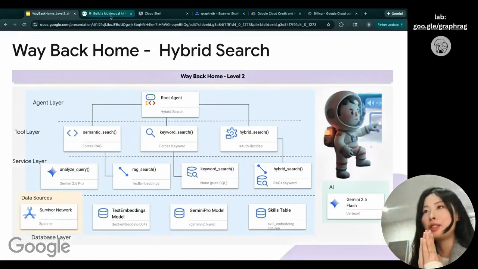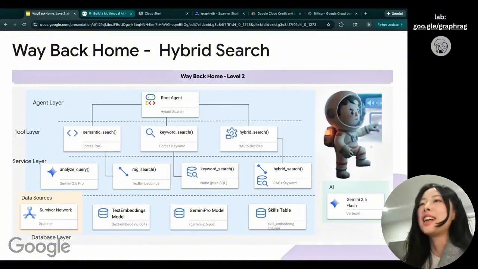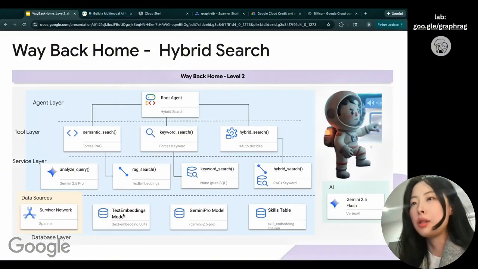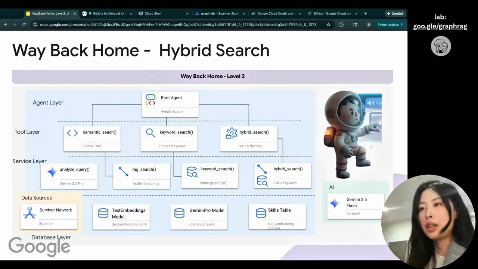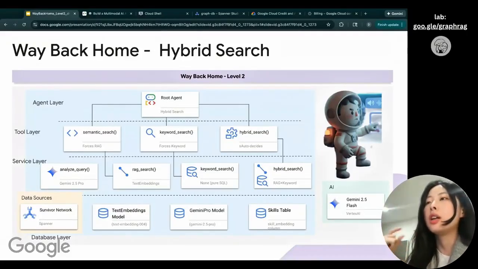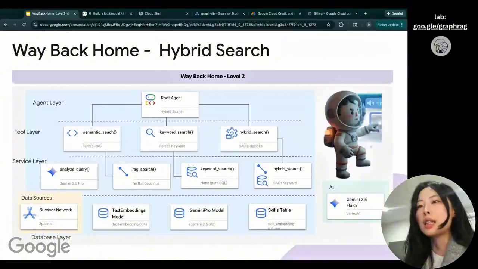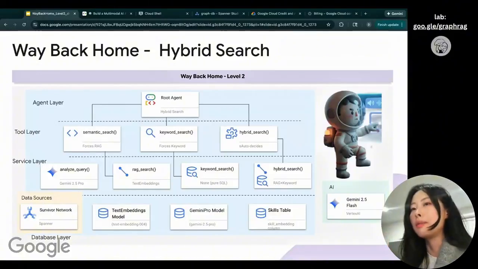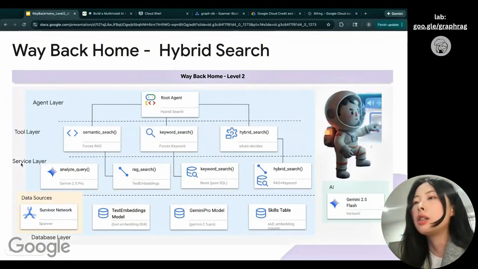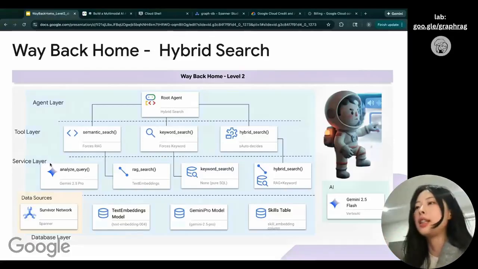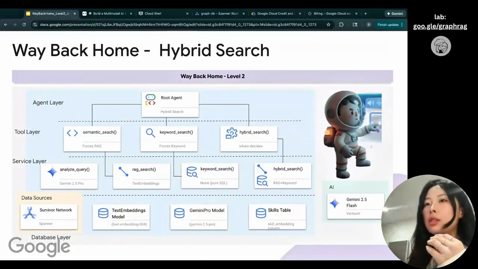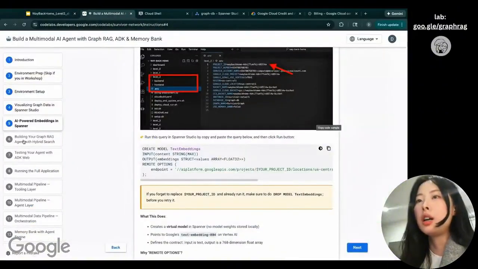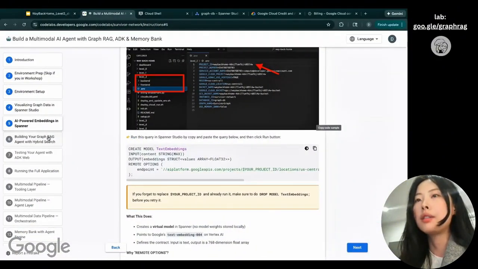And congratulations to those who have finished that step. The next step is, now that we have this model in Spanner and have gotten a taste of the semantic search in Spanner DB, we want to directly use them in the service layer so that we can implement the service layer logic. And later on, we can connect the agent to the service logic. So here, I'm going to step 6, GraphRAG.